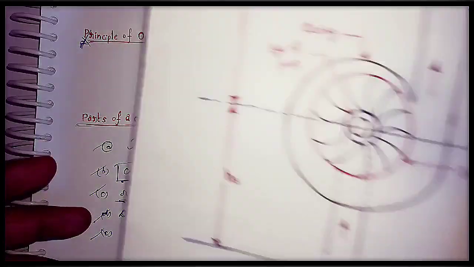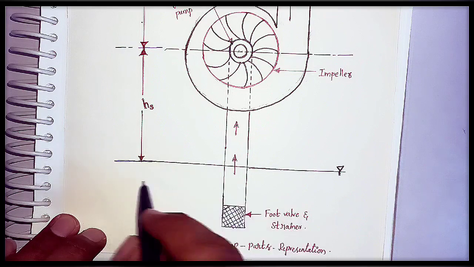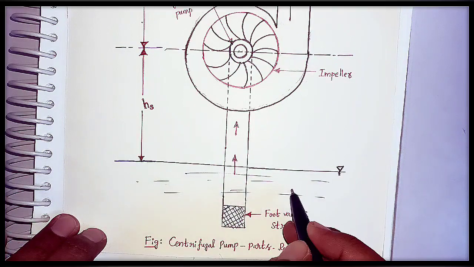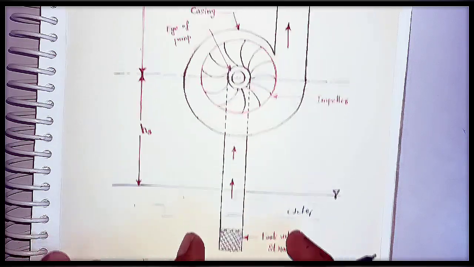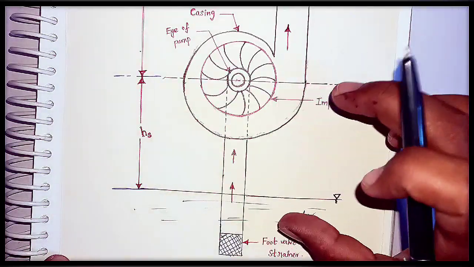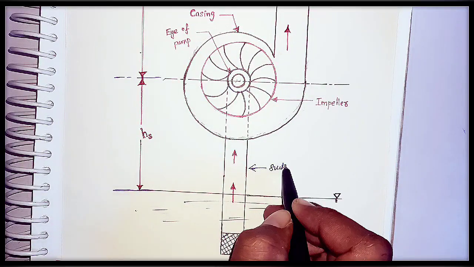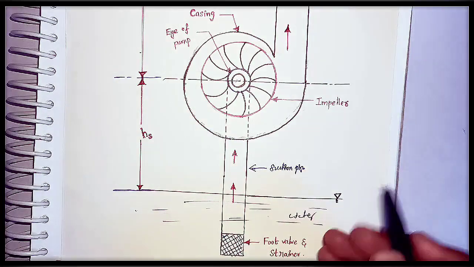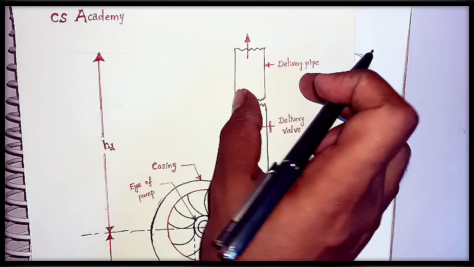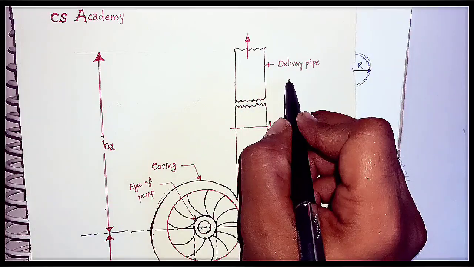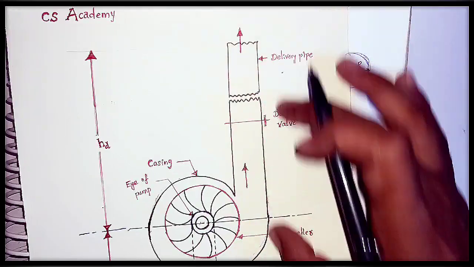One more part of this centrifugal pump is the suction pipe. Whenever fluid is coming from the sump, let us consider this is the water present in the sump. The connection between this sump and the centrifugal pump is called the suction pipe. And from the centrifugal pump outlet to the delivery point, where we require the water, the connection between these two is called the delivery pipe.